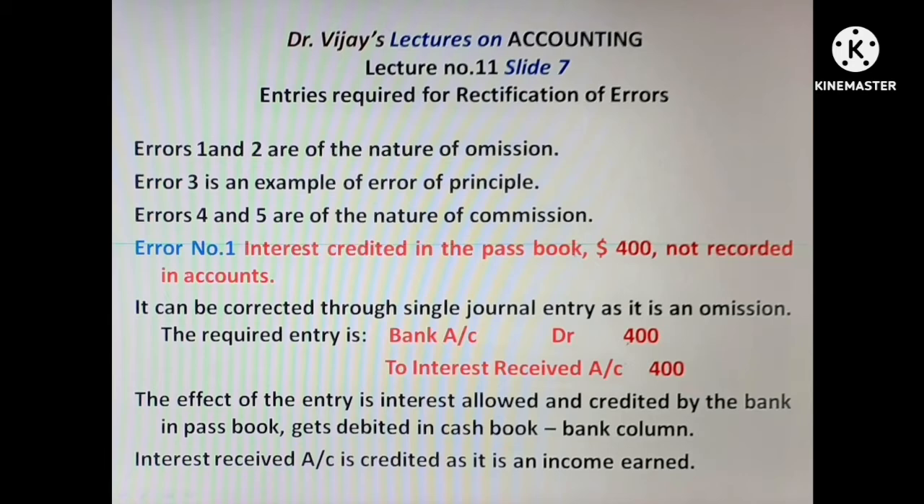Let us consider error number 1. Interest credited in the passbook $400 not recorded in accounts. It can be corrected through a single journal entry as it is an error of omission. The required entry is bank account debtor to interest received account $400. The effect of the entry is interest allowed and credited by the bank in passbook gets debited in the cash book bank column. Interest received account is credited as it is an income earned by the firm.